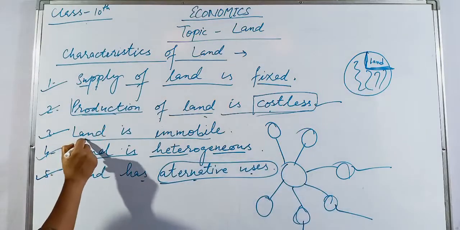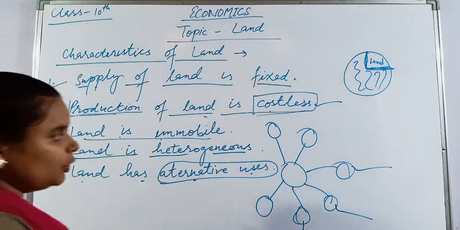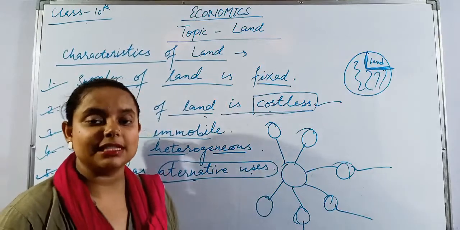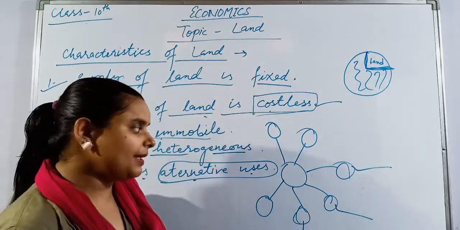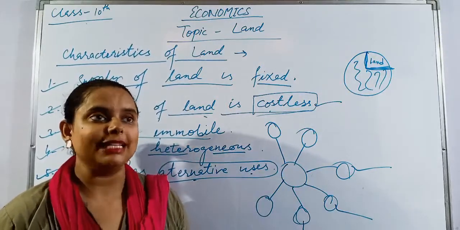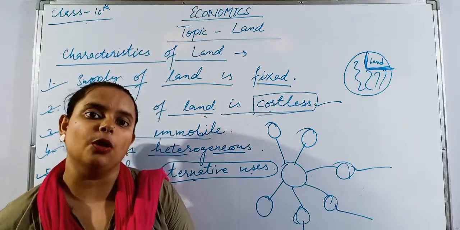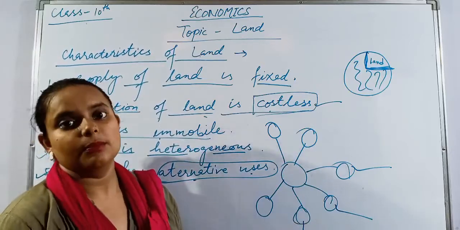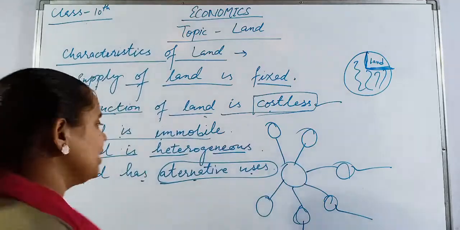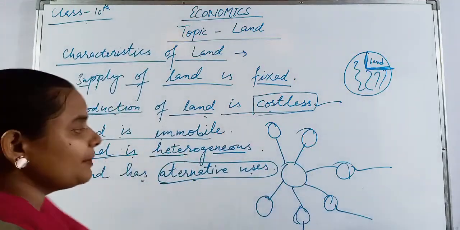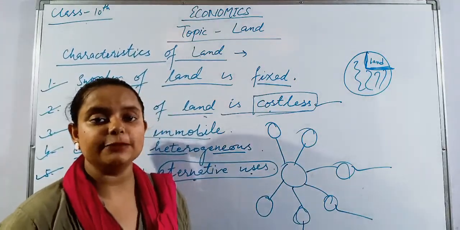Next, land is immobile. I have told you we cannot take land with us from one place to another. For example, if you are shifting from Delhi to Mumbai, you can't take your home with you to Mumbai. Why? Because it is immobile. Next, land is heterogeneous, means it has different varieties of soil in it.